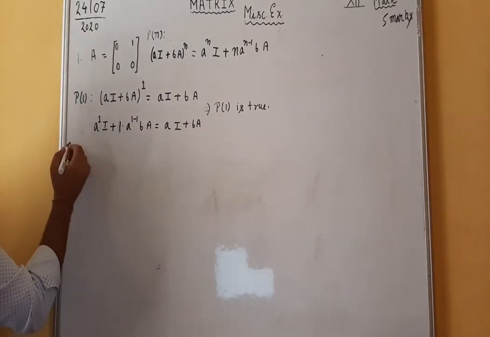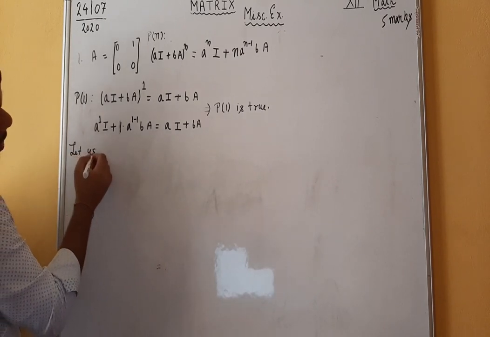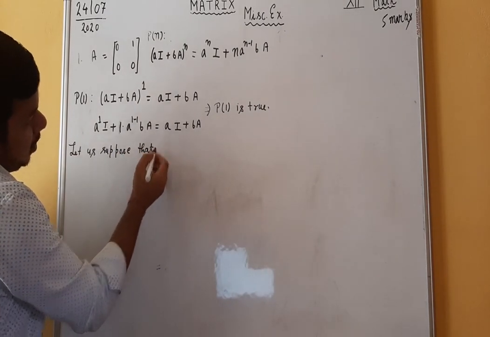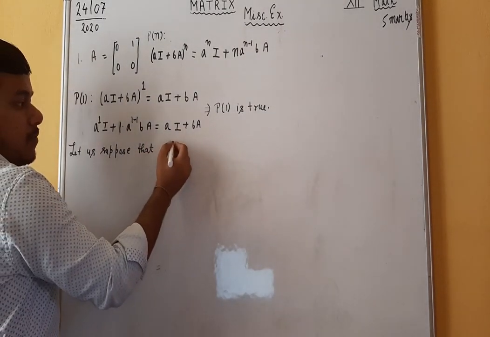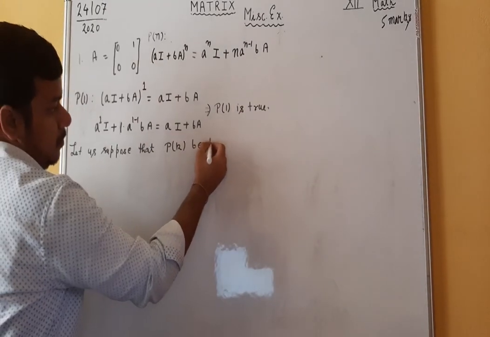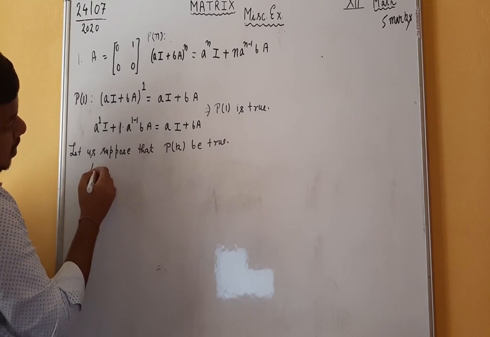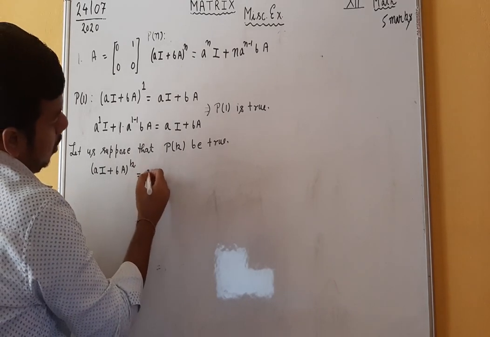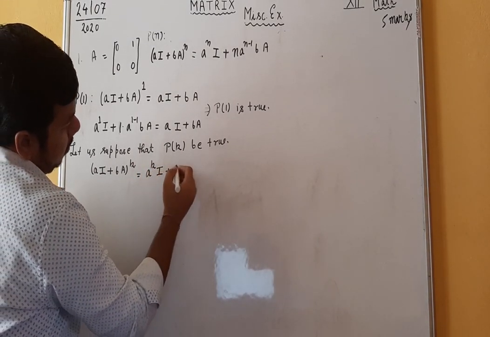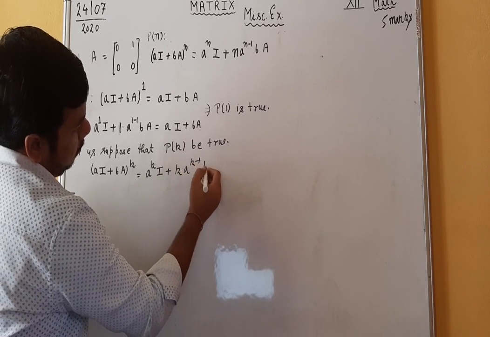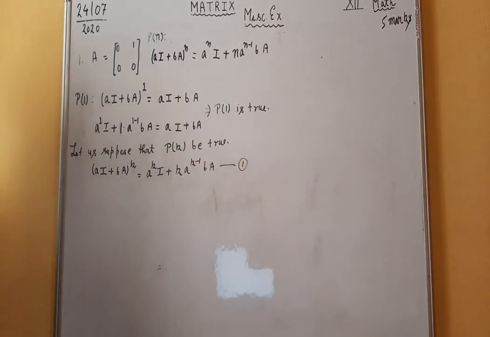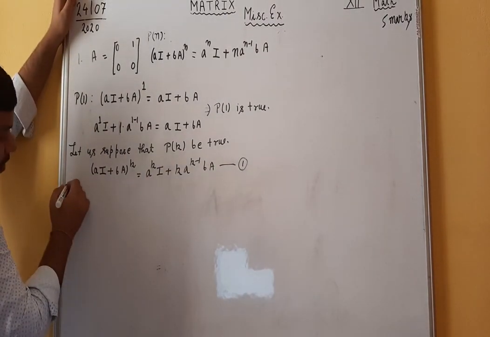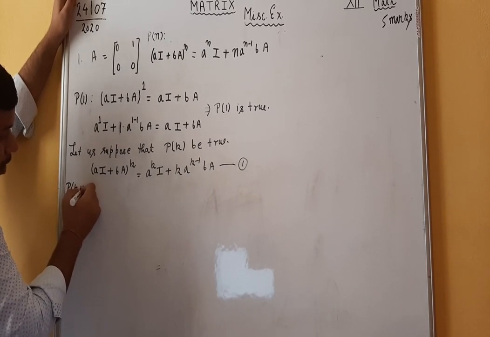Now let us suppose that the given result is true for n is equal to k. It means that you have supposed (AI + BA)^k is equal to A^k I + k A^(k-1) BA. Let us give the name equation number 1. Now we will check the validity of the statement for n is equal to k plus 1.